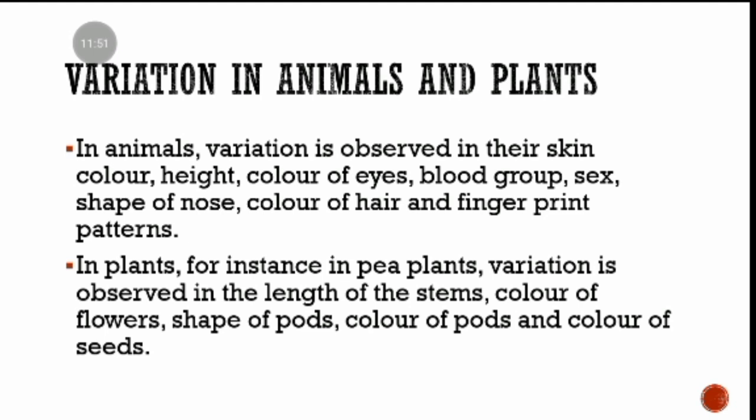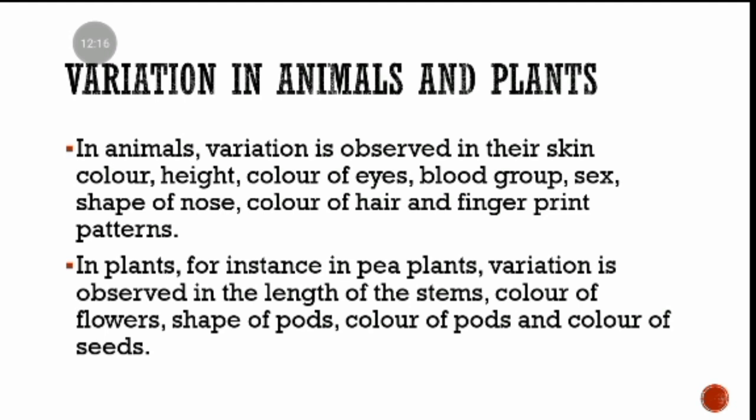These are the variations that are there in animals and plants. Sometimes an examiner could want to see if you know anything about variations, and they would say, can you give 2 variations that are there in animals? It is a simple question, of course. This is what you could say: the variation could be height, color of eyes, blood group, sex, shape of nose, and so on.